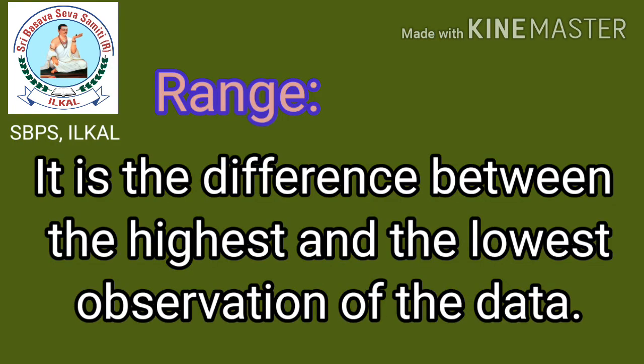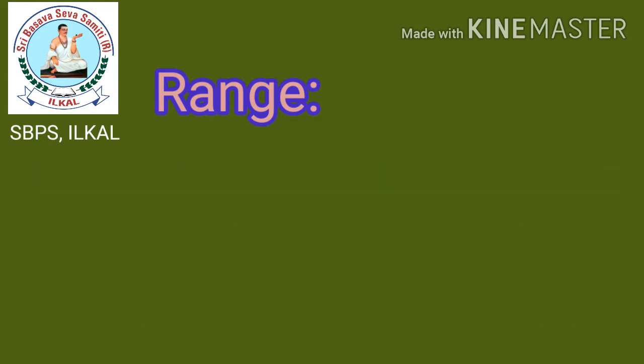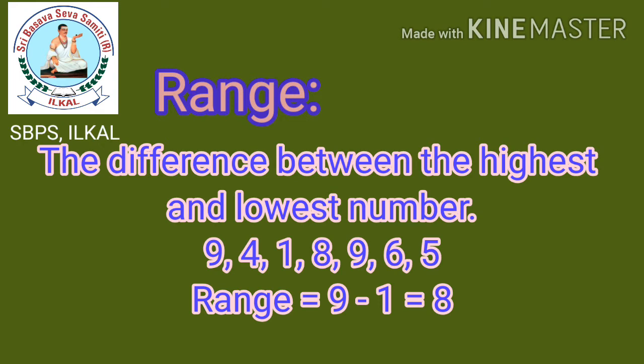Now you are going to learn about range. It is the difference between the highest and the lowest observation of the data. Some numbers we have taken, children. From that I am going to select the highest value and the lowest value, because range is equal to highest observation minus lowest observation. Here 9 is the highest value and 1 is the lowest. Then 9 minus 1 is equal to 8. Therefore range is equal to 8.